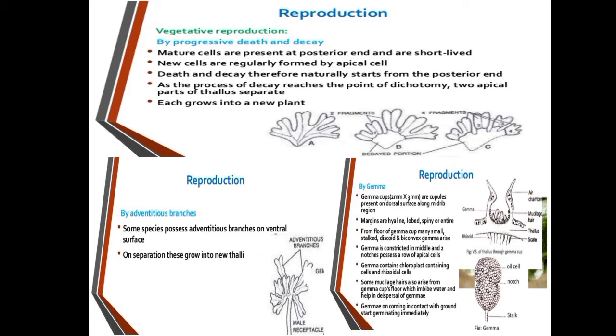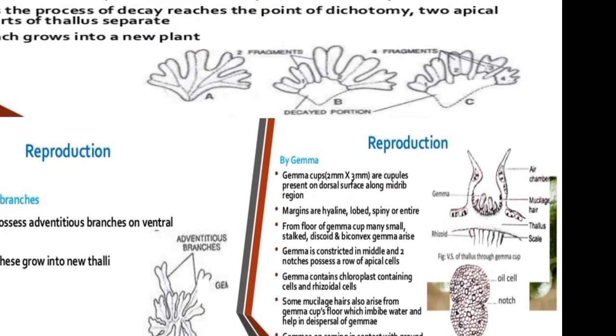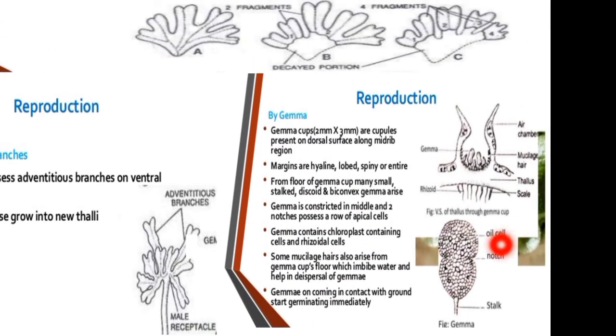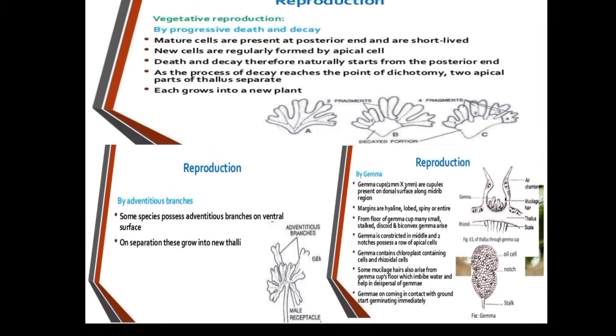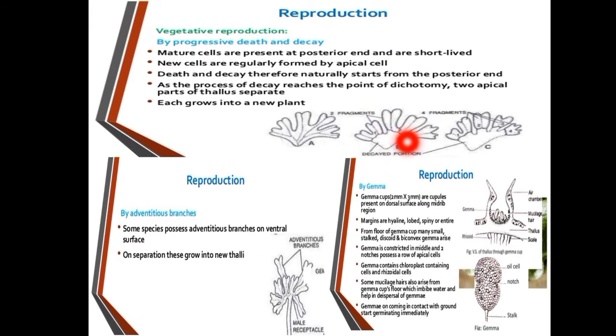Here on the lateral side of the gemmae a notch is present. The cells of the gemmae are filled with chloroplast. When the gemmae fall on the ground, they produce the new plant body. So vegetative reproduction occurs by means of fragmentation, adventitious branches, and the gemmae cup.